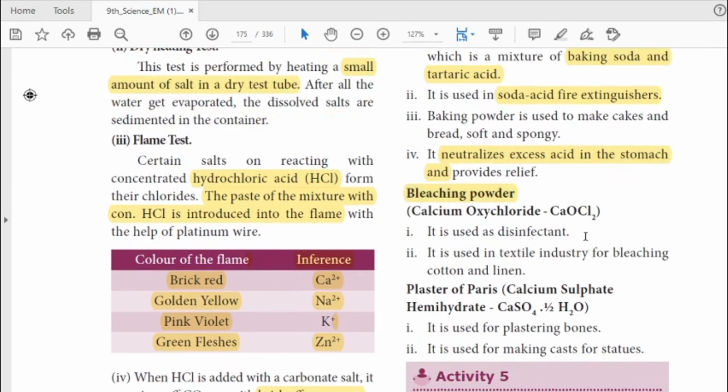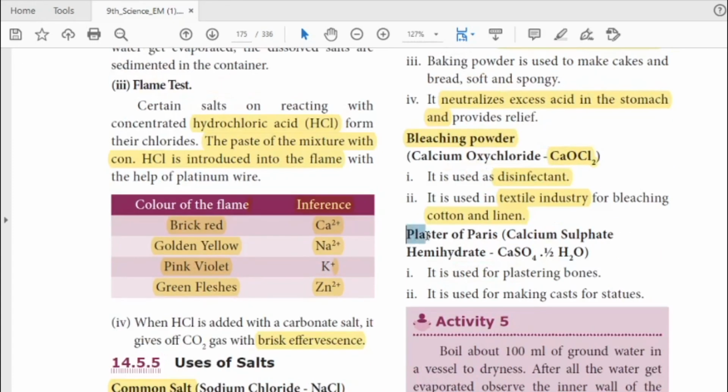The formula is calcium oxychloride, CaOCl2. Just repeat it 1 or 2 times, then you will remember the formula. Bleaching powder is used as a disinfectant and in textile industries to bleach cotton and linen cloths.